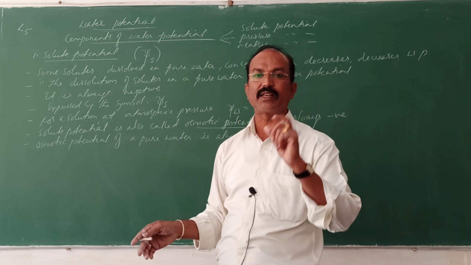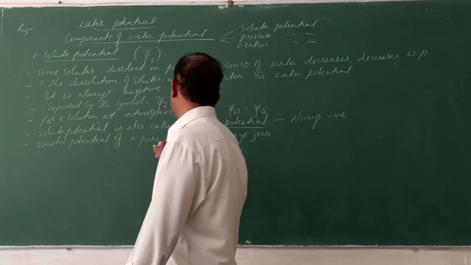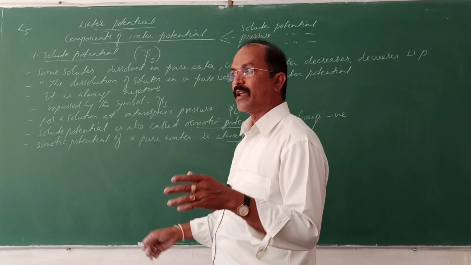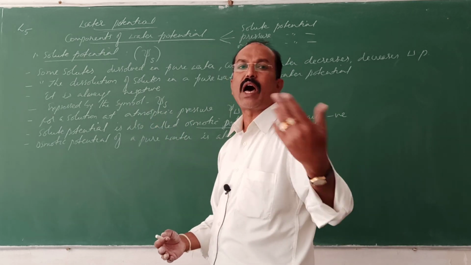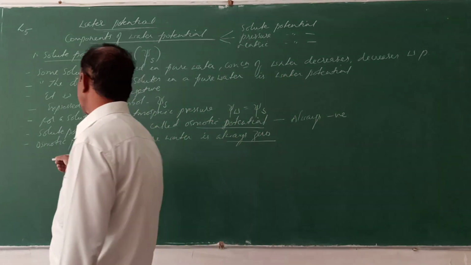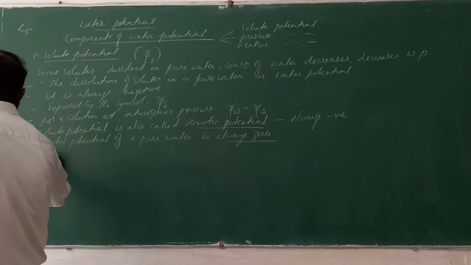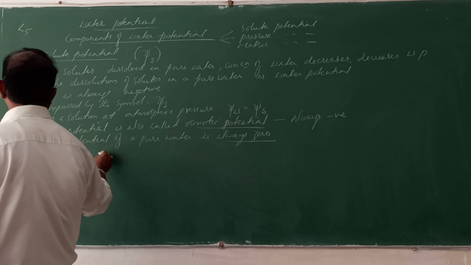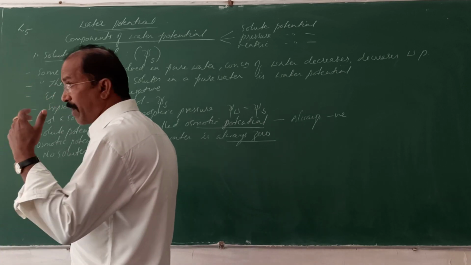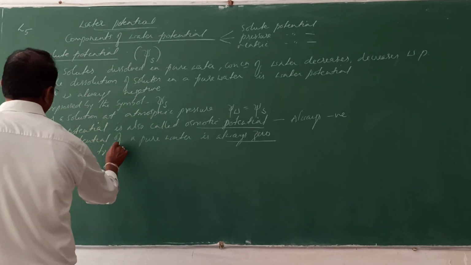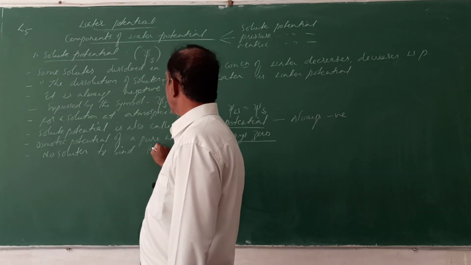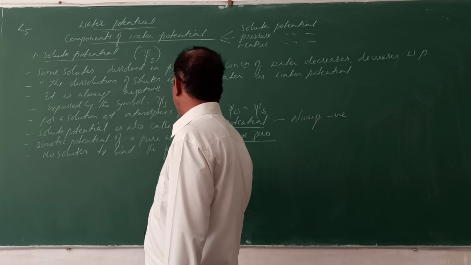Actually pure water is at 0. So the osmotic potential of pure water is always 0. So there is no movement of water into or outside the system, because there are no solutes to bind the free water molecules.